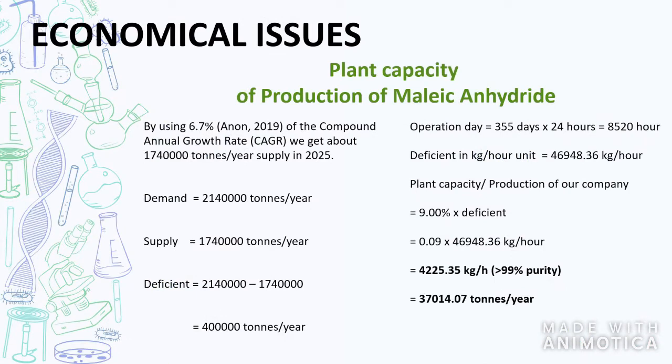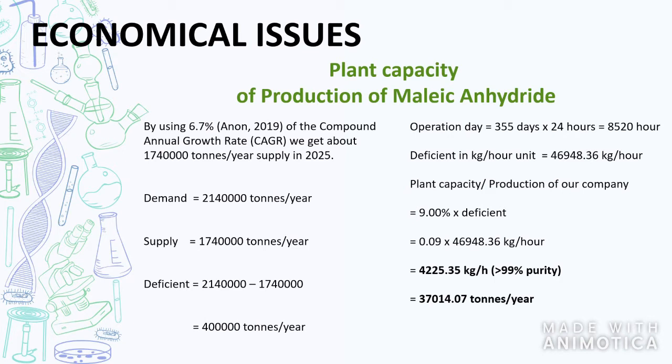I'm going to explain on plant capacity of production of maleic anhydride. In this project, we need to calculate the difference between demand and supply in order to estimate the plant capacity in 2024. And by using 6.7% of the compound annual growth rate, which is CAGR, we get about 1,740,000 tons per year supply in 2025. The value for our demand is 2,140,000 tons per year, and for our supply is 1,740,000 tons per year. So for the next step, we're going to find the deficit. To find the deficit, we need to subtract the supply from the demand. So then we will get the value for our deficit is 400,000 tons per year.